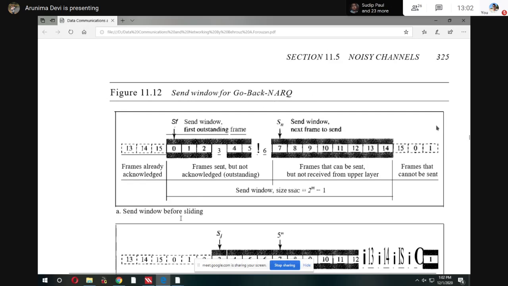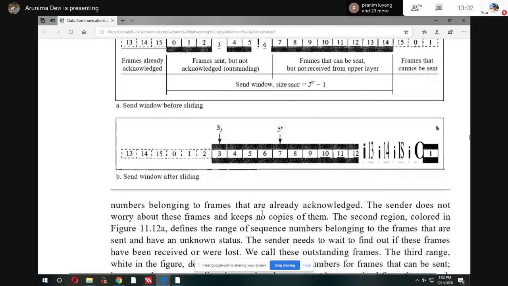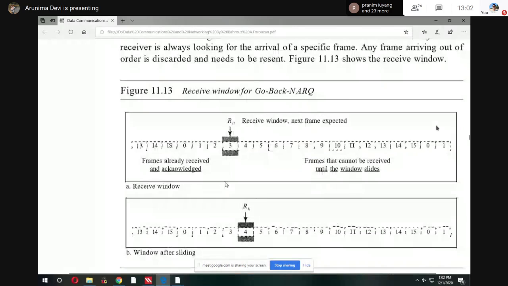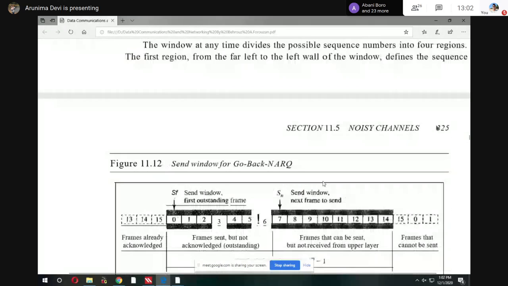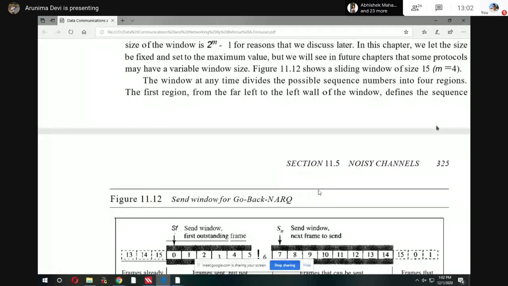One part is called the send window. One part is called the receive window. This diagram is for your receive window. So today, in this book, on page number 323, you try to see what is called the sliding window. I already explained, but I don't know.